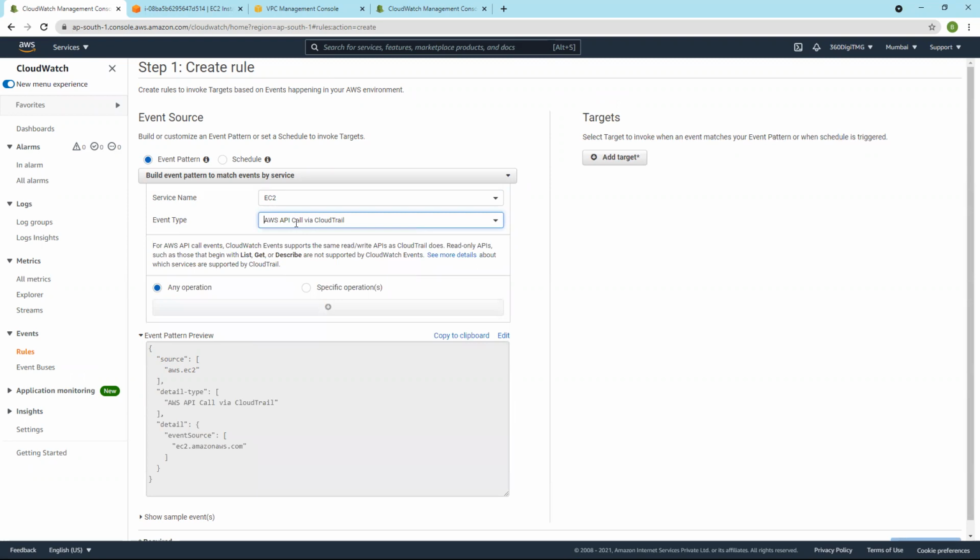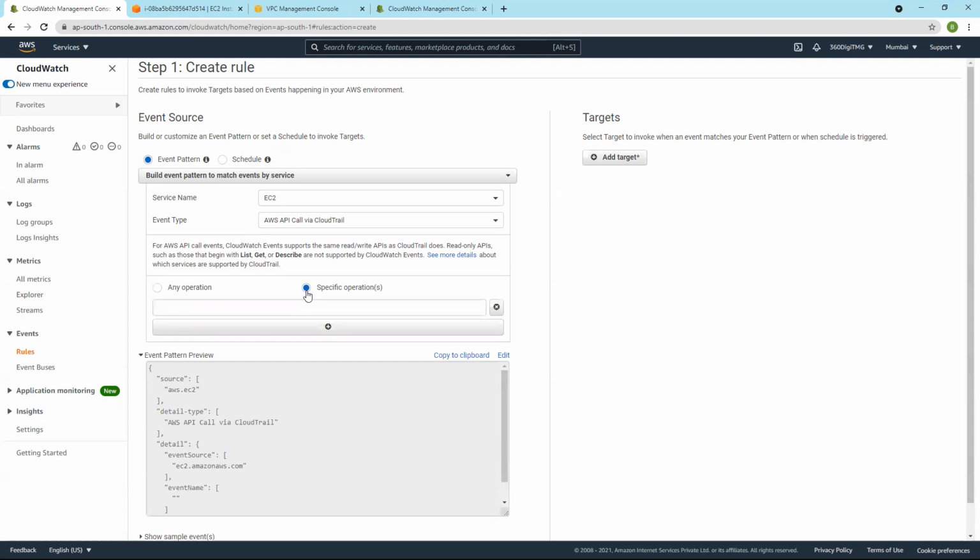Any operation related to EC2, if you want to monitor any operation or a specific operation, let's say a specific operation, and I want an update only when there is a stop instance or delete instance. So say stop instance, some instance is stopped, I should get a notification.